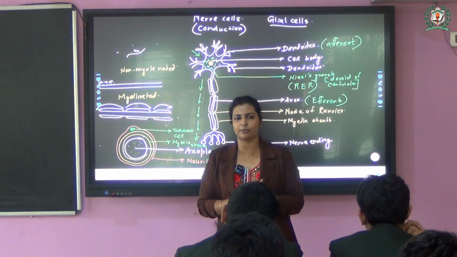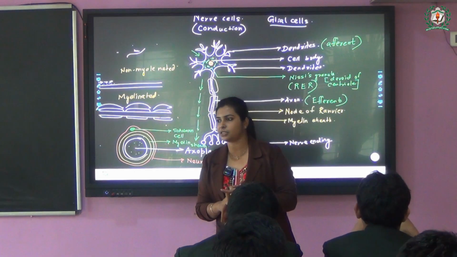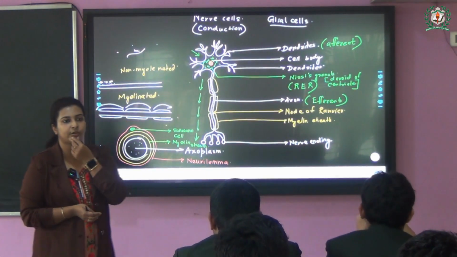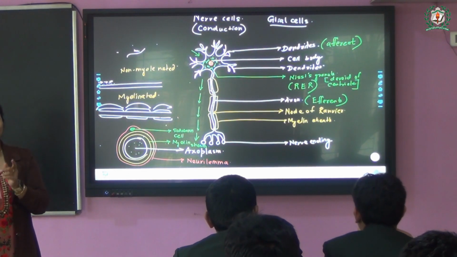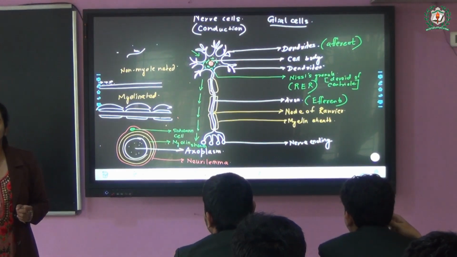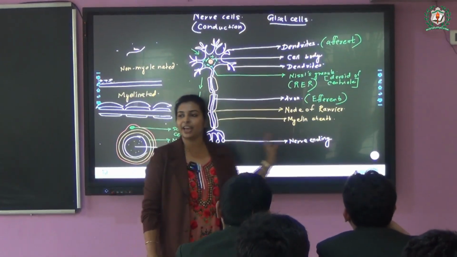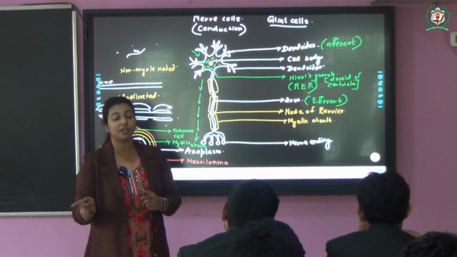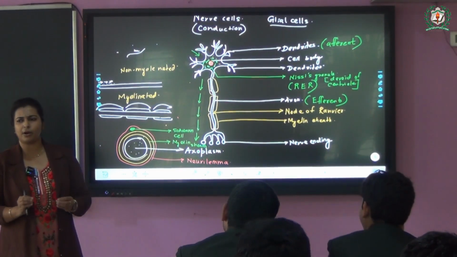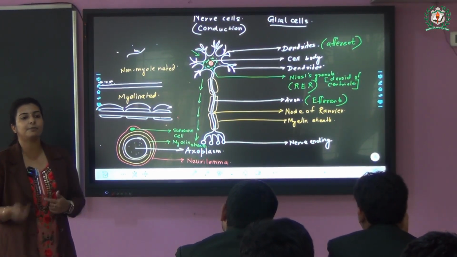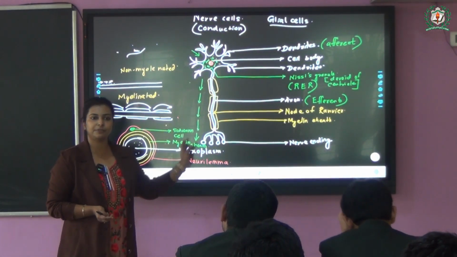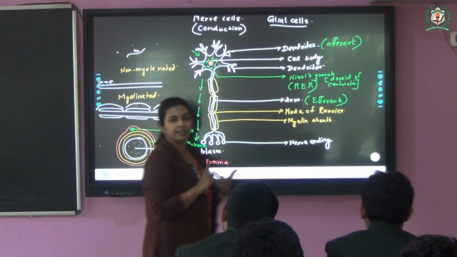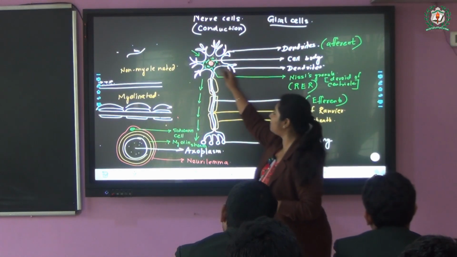I hope you can remember these from your class 10. This area has some specific things for the conduction. Neurotransmitter and a specific organelle, if you can remember. Anyone? A specific organelle responsible for conduction. Yes? Mitochondria, very good. So this nerve ending, which has a bulgy region, contains the neurotransmitter for the transport, along with a little more amount of other organelles, and some more mitochondria here, responsible for this conduction. Now, with this discussion, can anyone specify the difference between the cell body and the axon?